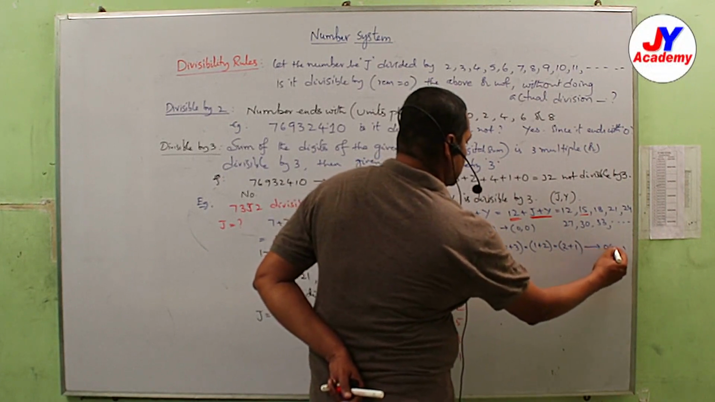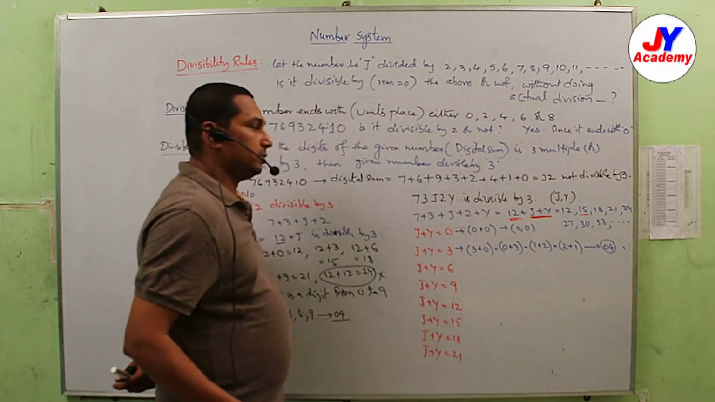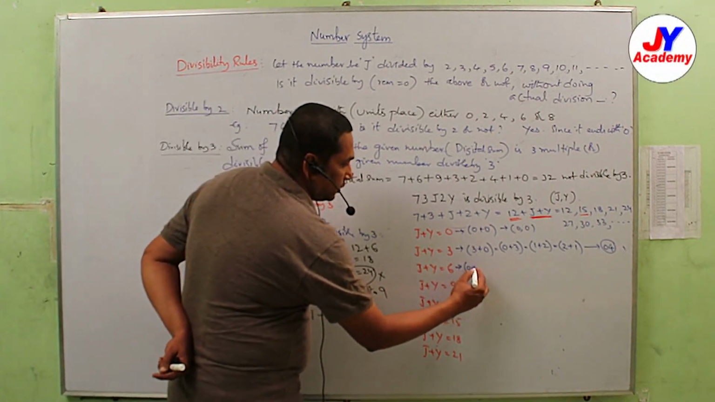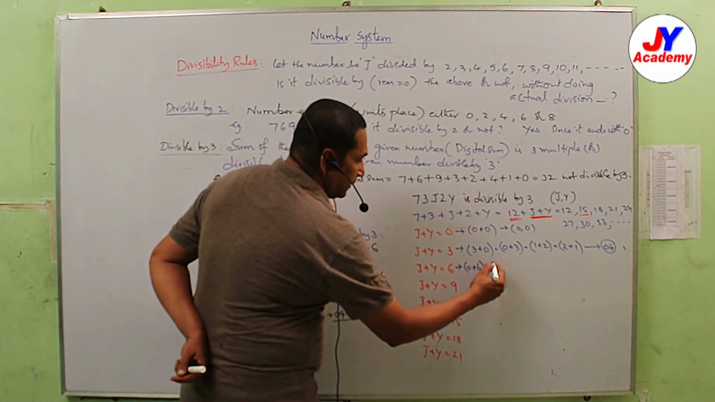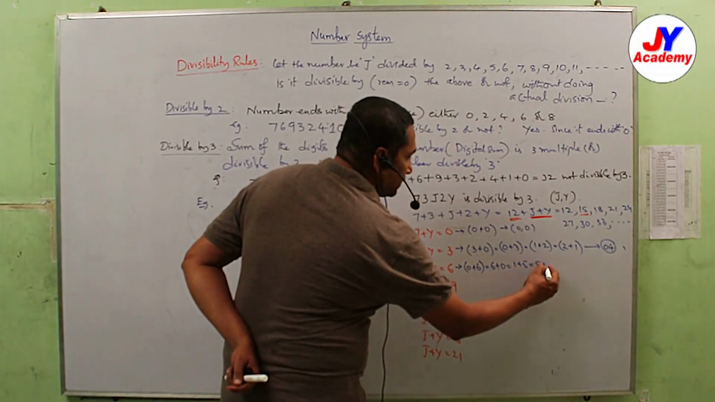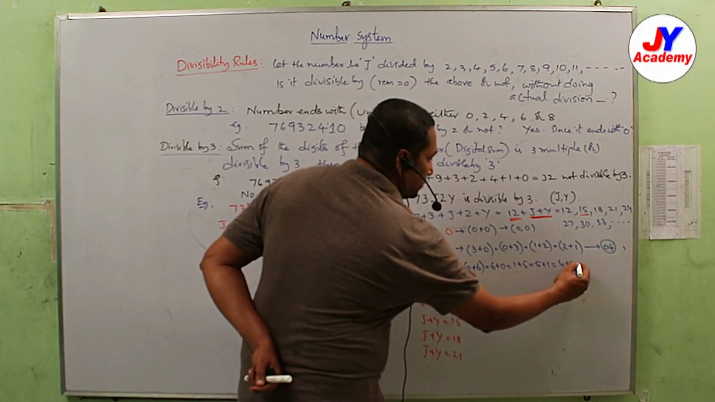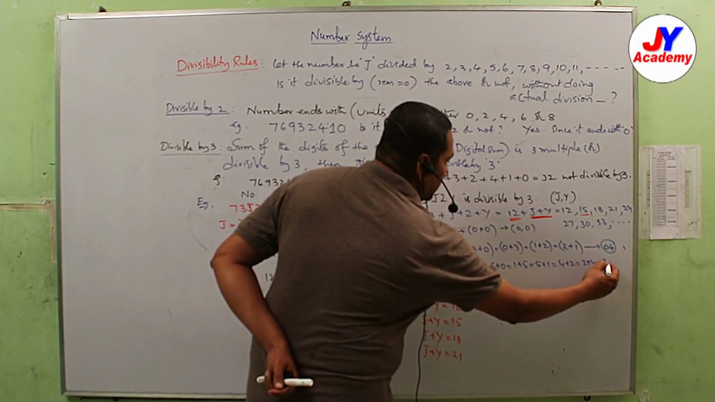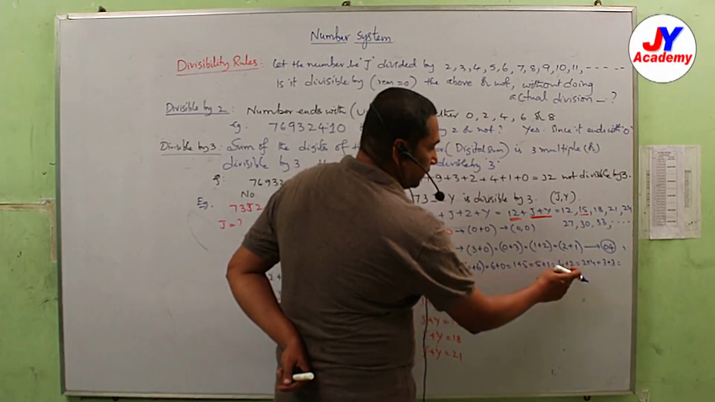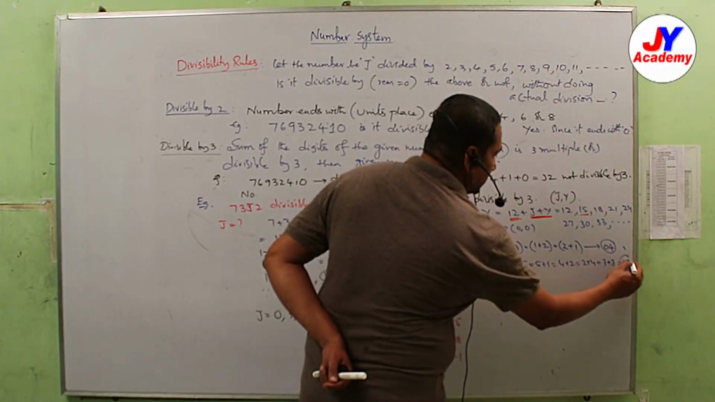So how many possibilities are there? 4 possibilities are there. Now come to here. 0 plus 6, 6 plus 0, 1 plus 5, 5 plus 1, 4 plus 2, 2 plus 4, 3 plus 3. So 1, 2, 3, 4, 5, 6, 7. How many possibilities are there here?